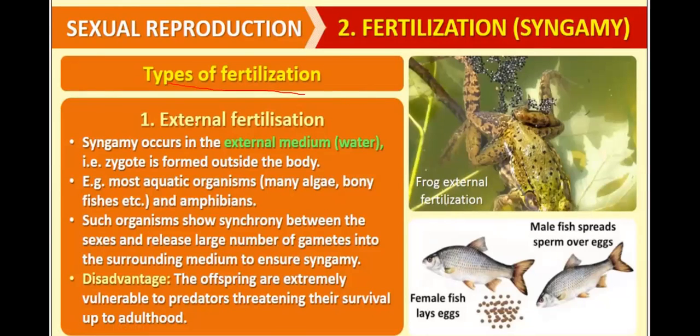Types of fertilization: there are different types of fertilization. One of them is external fertilization, the other is internal fertilization. Now, what is external fertilization? Here, the fusion of male gamete and female gamete, that is called syngamy, occurs in the external medium, that may be water. Here, the zygote is formed outside of the body. So these are male and female, and both of them release their gametes.